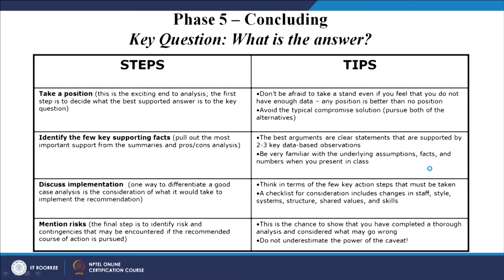It is very important that we are able to pull out the most important support from the pros and cons analysis. The best arguments are clear statements supported by two to three key data-based observations, and these observations give the support to identify the supporting facts. Be very familiar with the underlying assumptions, facts and numbers when you present in class.